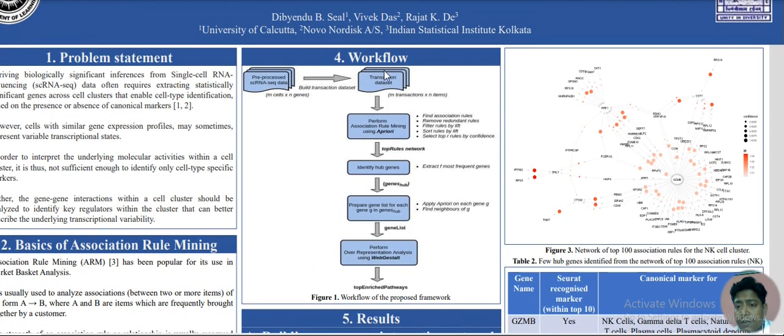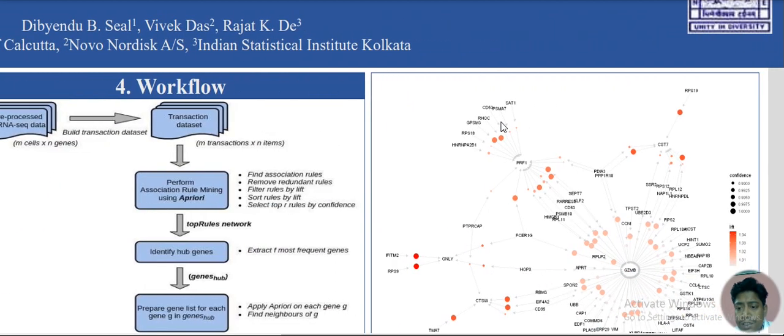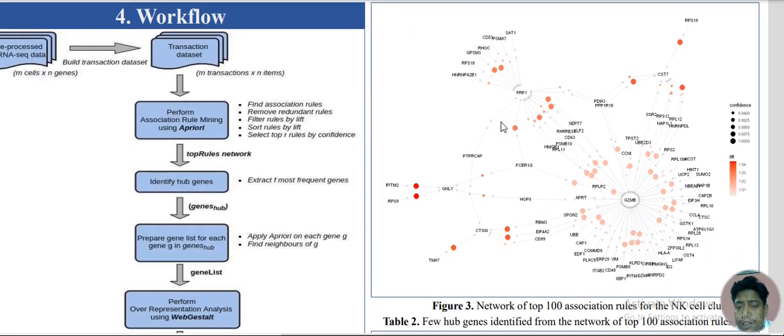Now this is the kind of network that we have got from association rule mining. Let me zoom out a little bit, and as we can see, we have identified key regulatory hubs from this network by a systematic procedure. For example, we can see GZMB here interacting with all these genes.